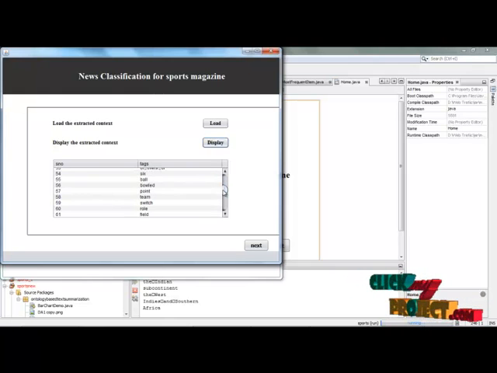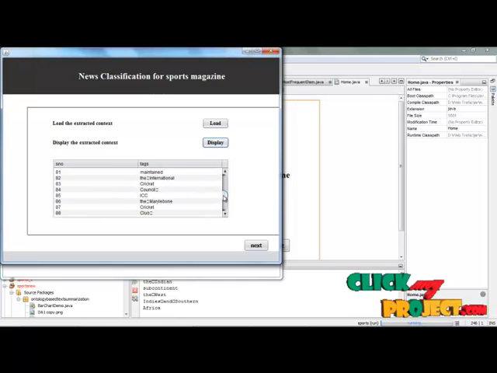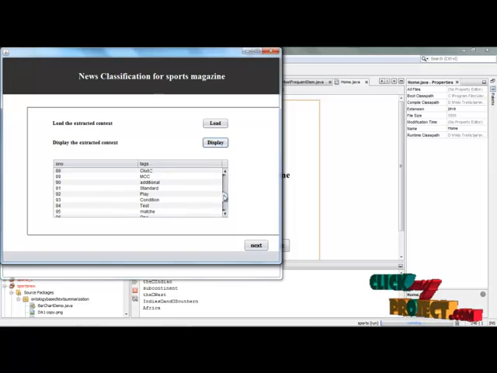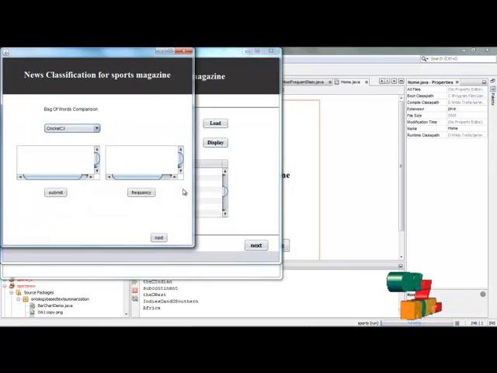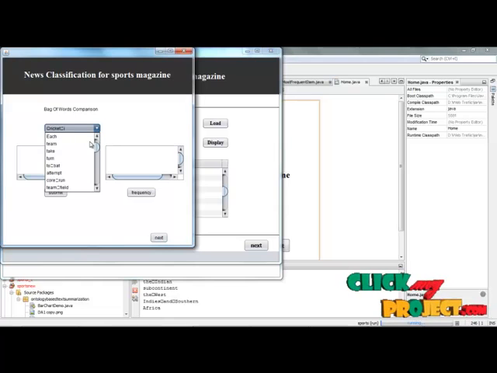So these are the set of rearranged words which is processed after the stemming and stop words removal. So the effective words are generated, and simply click the next option. In this next option, we are going to compare the bag of words with the user input original text file. The bag of words consists of the set of words which is related to the cricket domain, which is related to the sports domain.